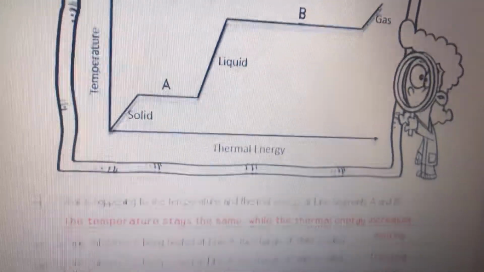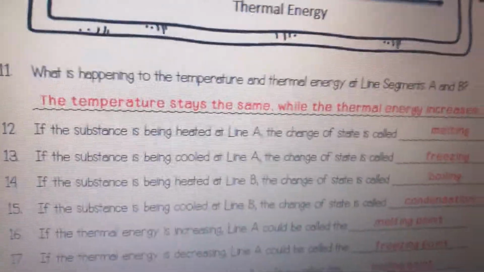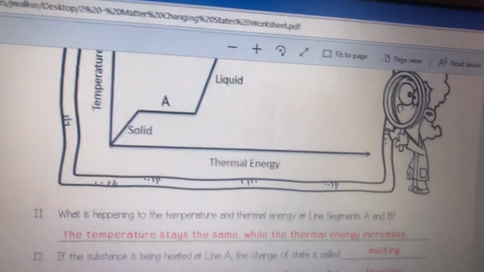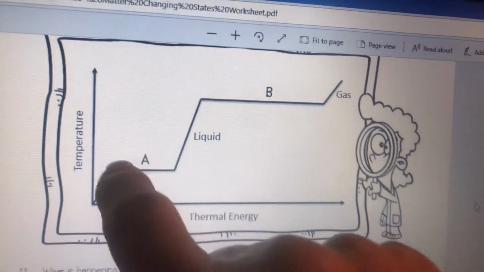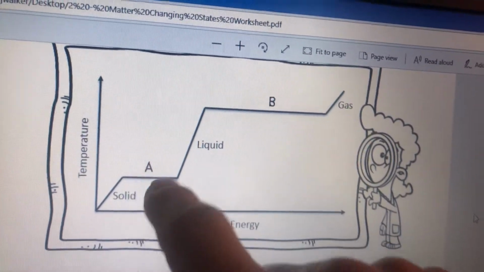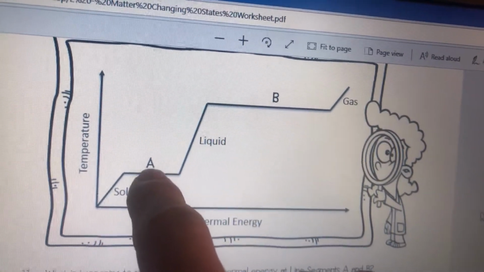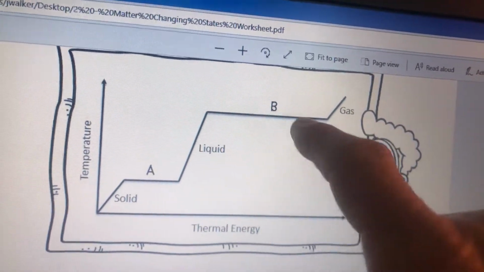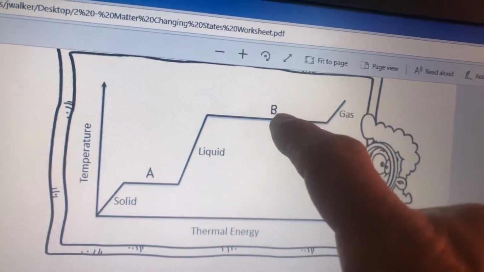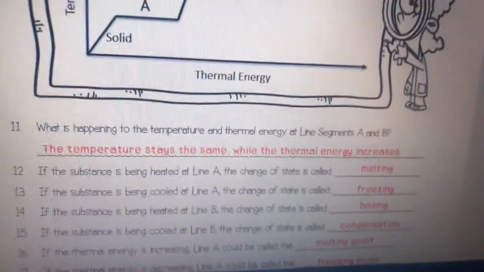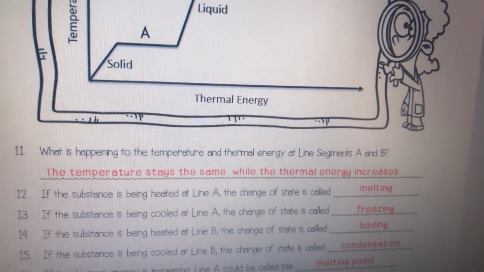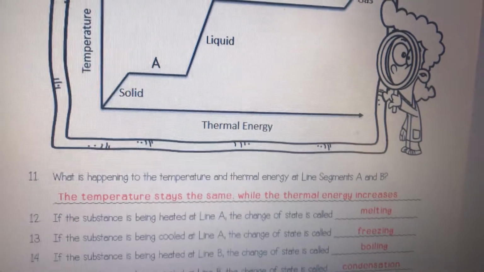And let's see, here's some questions. What is happening to the temperature and thermal energy in line segments A and B? Let me scroll back up here. Well, what's happening is that this material, let's just say it's water, is absorbing the thermal energy in its changing of state from a solid to a liquid. And here it's absorbing energy as it changes from a liquid into a gas. If the substance is being heated at line A, the change of state is called melting. And there it is right there.